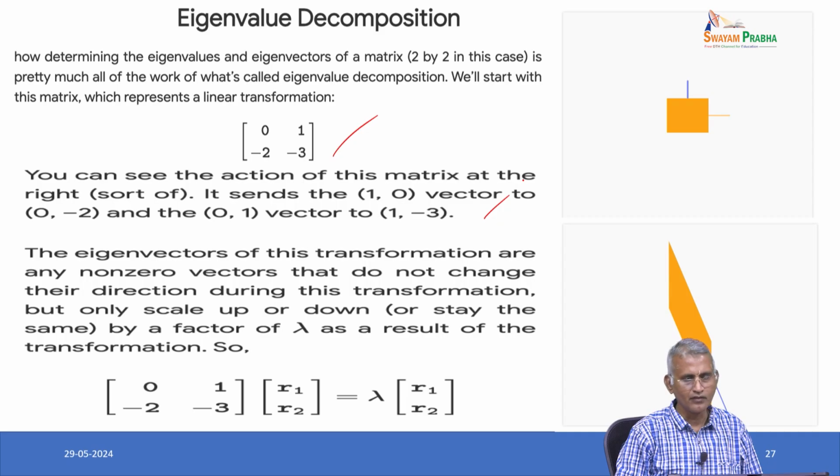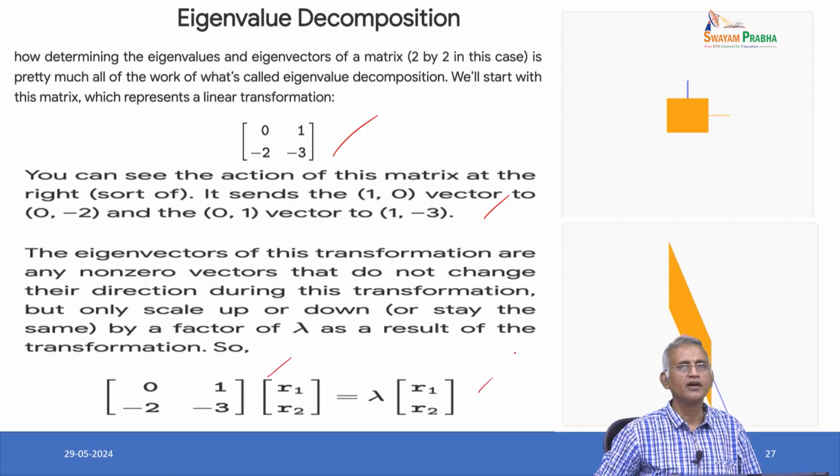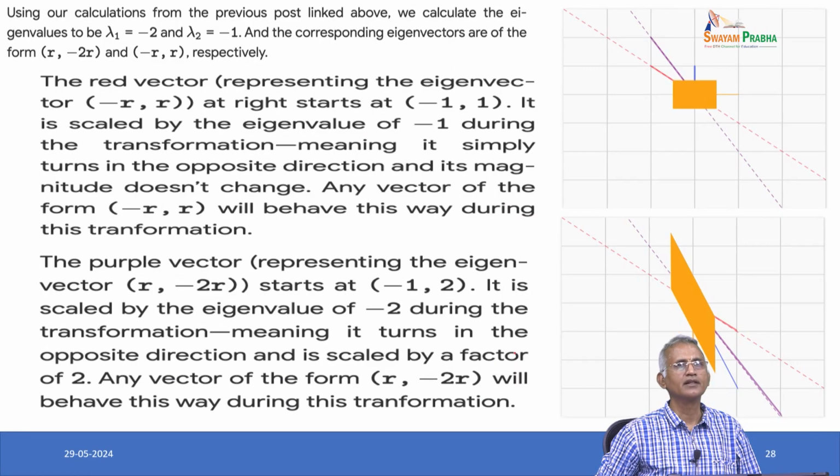Now, the eigenvectors of this transformation are any non-zero vectors that do not change direction during the transformation, but only scale up or down by a factor of lambda as a result of this transformation: the matrix 0, 1, minus 2, minus 3 times R1, R2 equals lambda times R1, R2. This way we can represent the vectors corresponding to the matrix.